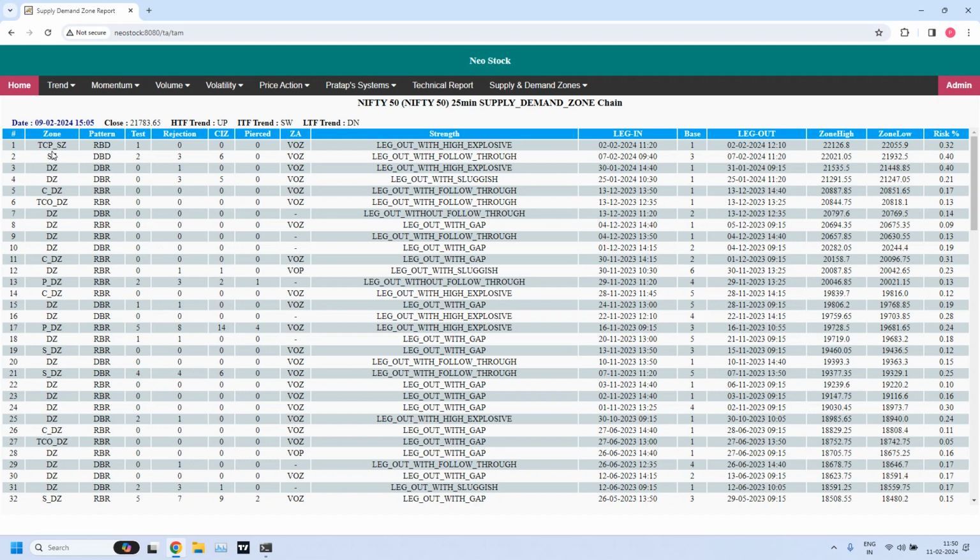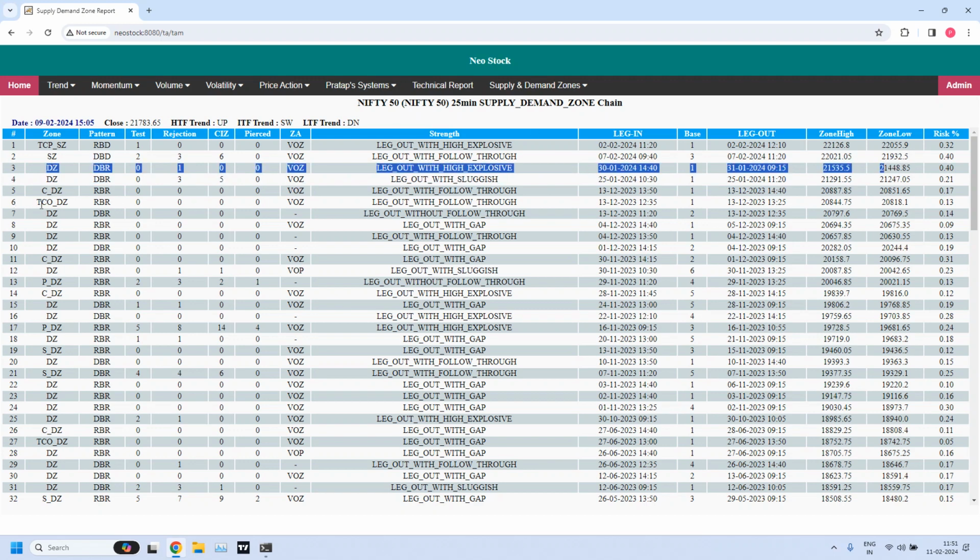But I'm sorry, something is wrong here. This is 25 minutes, right? This is also a high liquidity zone at 22,126 to 22,599. This is the immediate demand zone. That is 21,533, 21,535 to 21,448. This is the immediate 25 minutes demand zone.